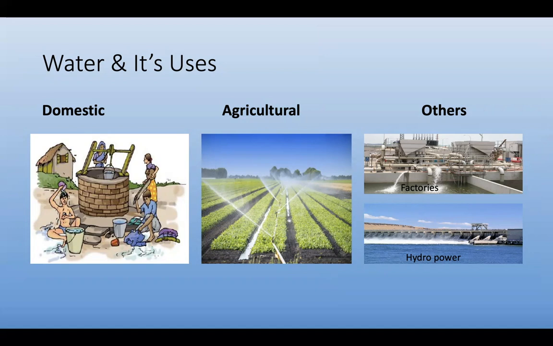Agriculture uses of water: 70% of freshwater withdrawals go into agriculture, irrigation, pesticide and fertilizer application, and sustaining livestock and crop cooling. And other uses are industrial water uses for fabrication, processing, washing, diluting, cooking, and transporting. Another main use of water is to produce electricity, that is called hydropower electricity.